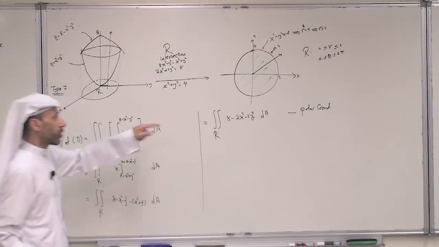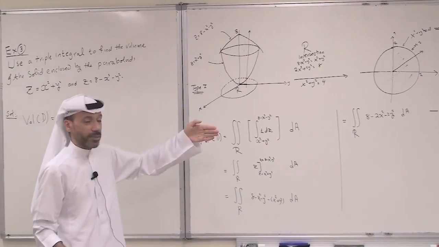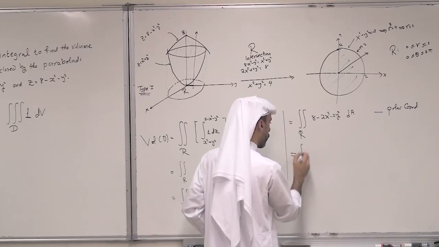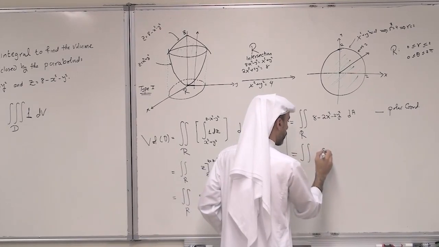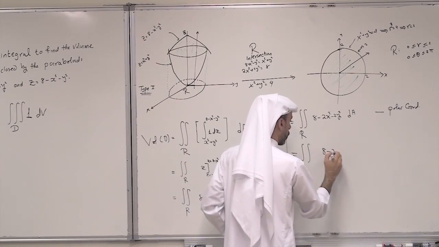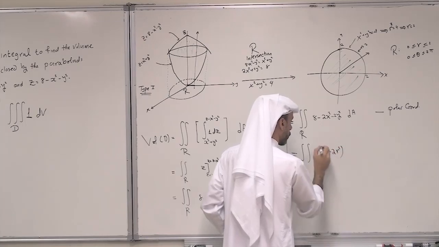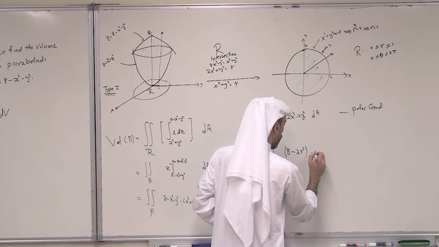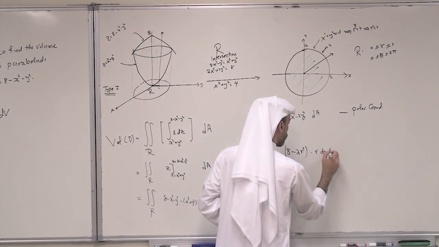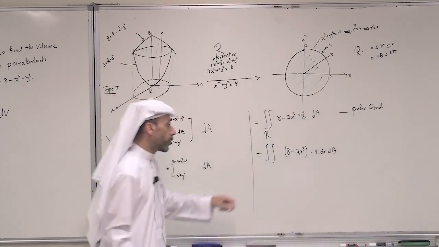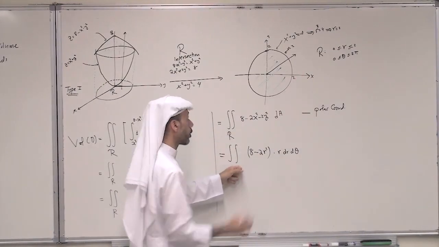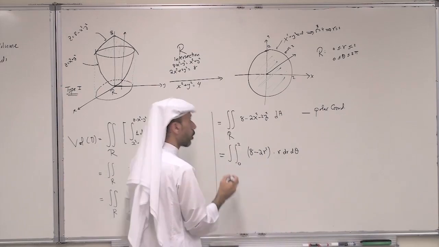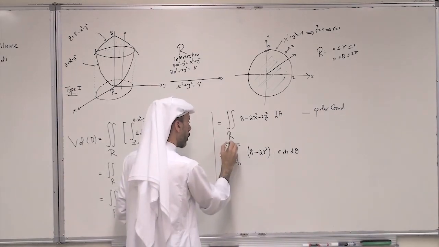So now I write the integral in terms of polar coordinates. This is 8 minus 2r squared, the integrand. dA in polar coordinates is r dr d theta. The limits of r for the inner integral are 0 to 2, and the limits of theta for the outer are 0 to 2 pi.